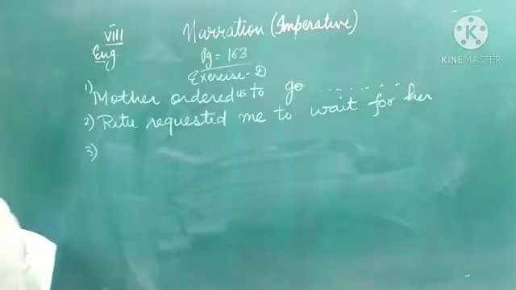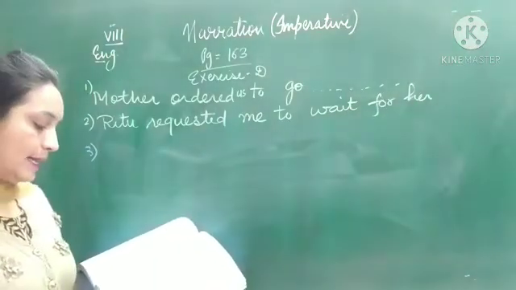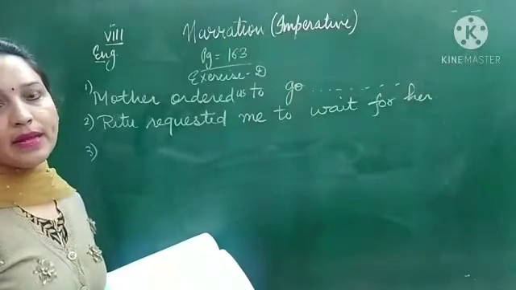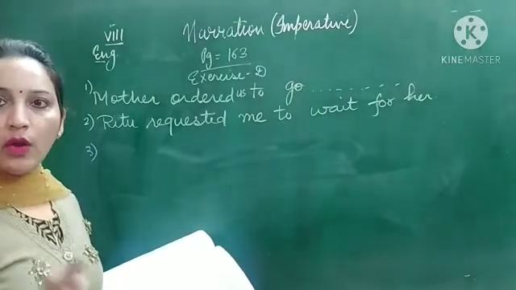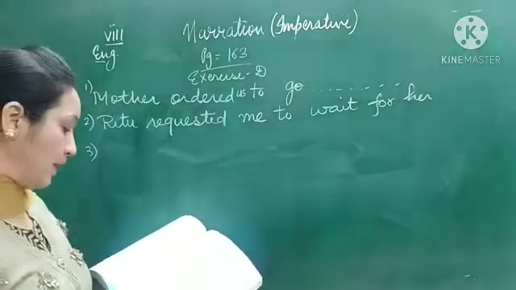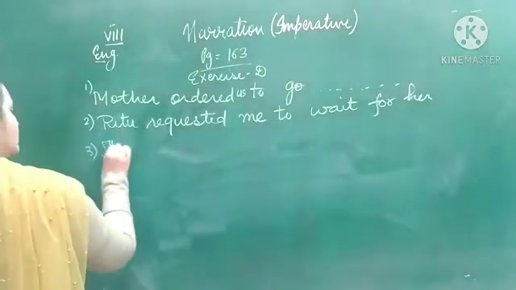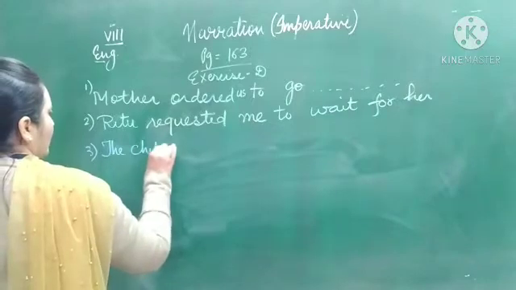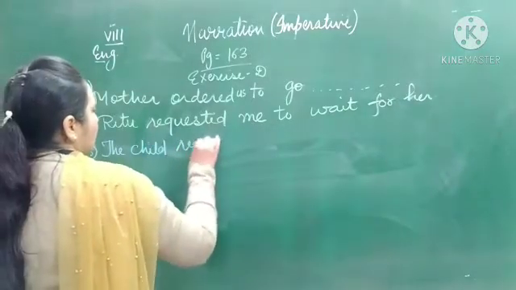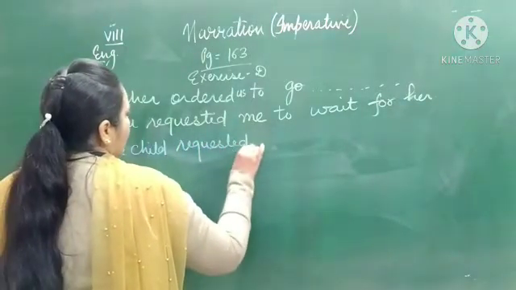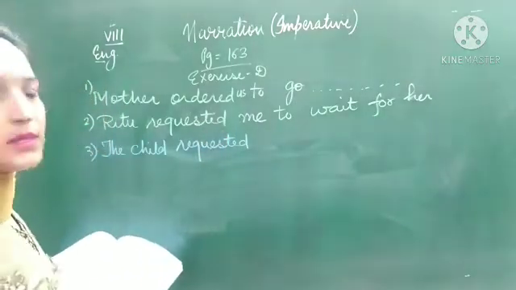Now we have the third sentence. The child said, leave me alone, please. Again, the word please has been used, so you will not write please in indirect speech. So the child requested. Whenever please or kindly is given, it means it is a request.